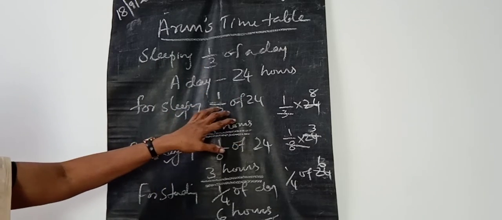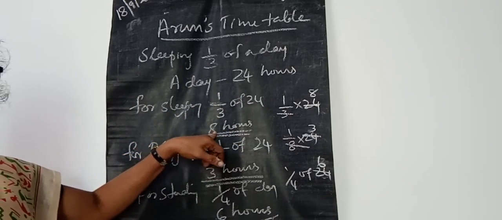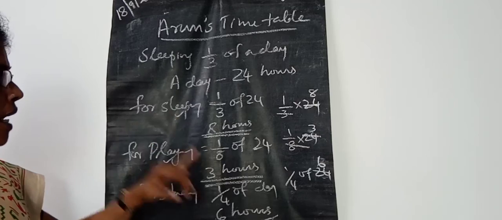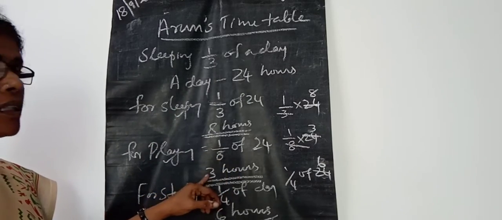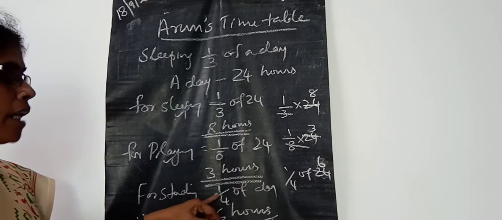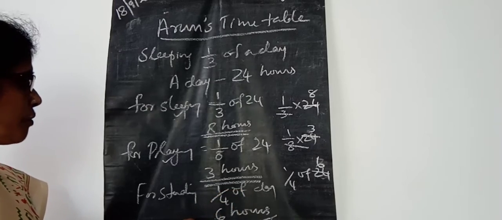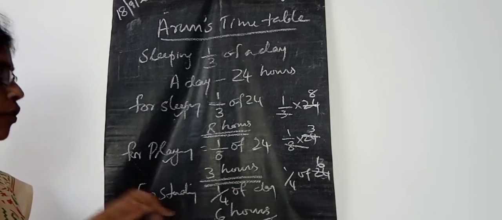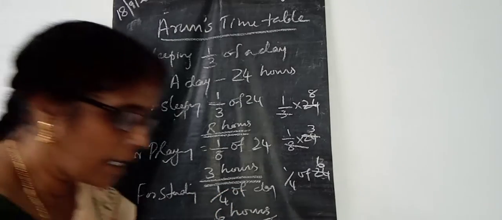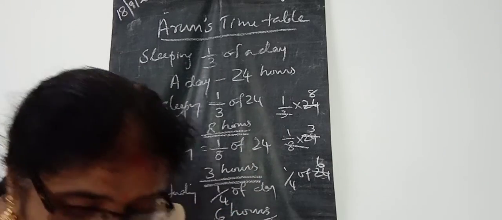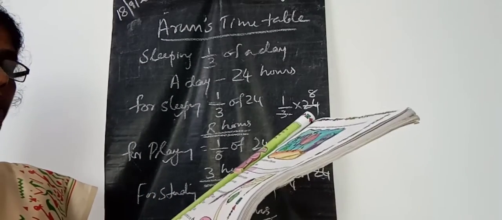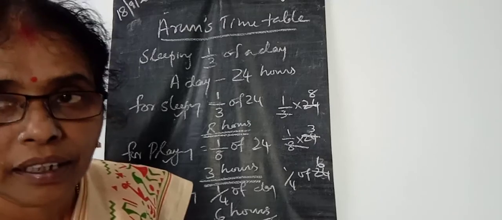That is, 1/3 part of the day means 8 hours for sleeping, 1/8 part of a day means 3 hours for playing, and 1/4 part of a day means 6 hours for studying. Okay. And for the next question, what part of the day does he use for other activities?